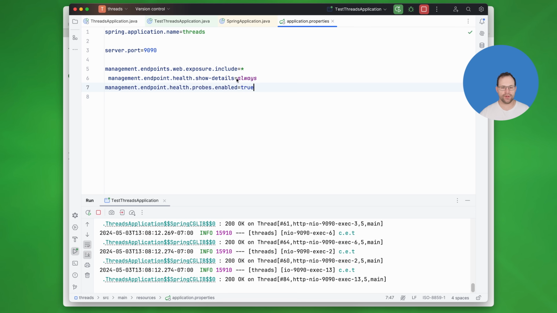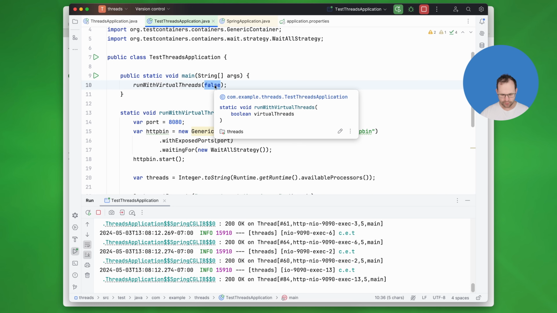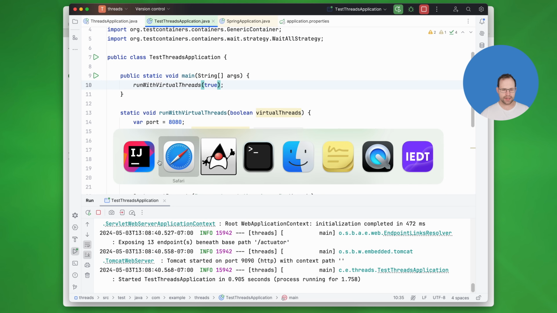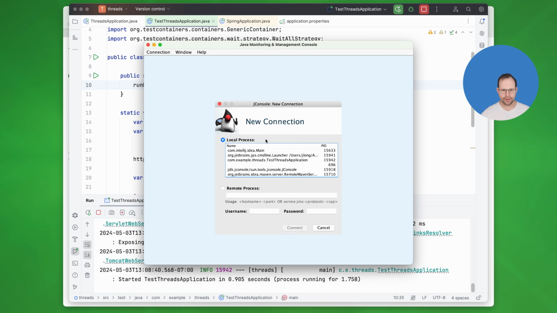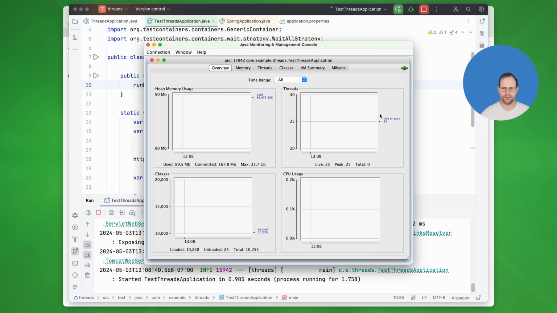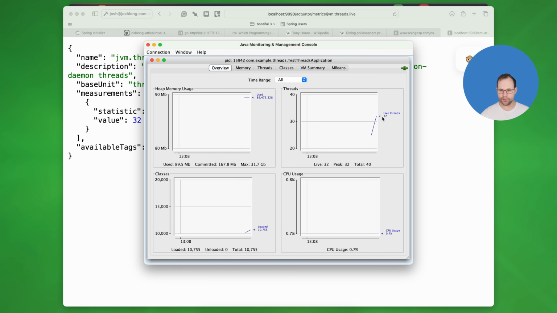Okay, so now what happens if we run the same program again, this time with true? So we want to enable virtual threads. Okay, here we go, restart, up and running. And so what happens if we reconnect? Okay, cancel, let's just close this and find the new one. Okay, insecure, sure. Live threads is 25.